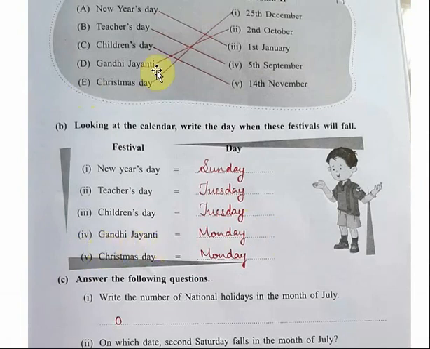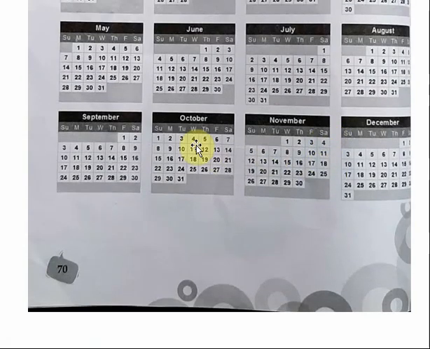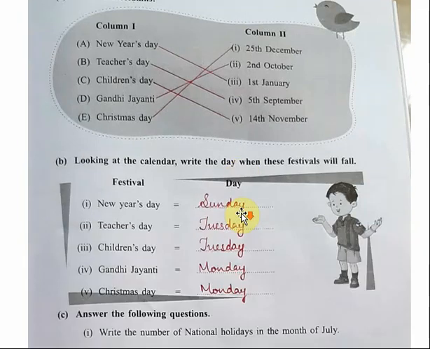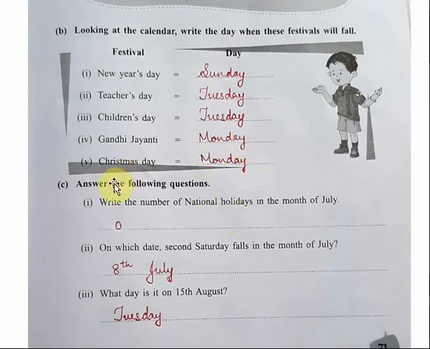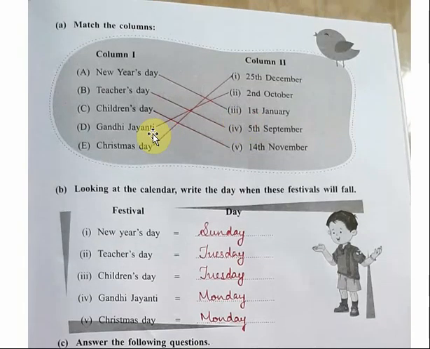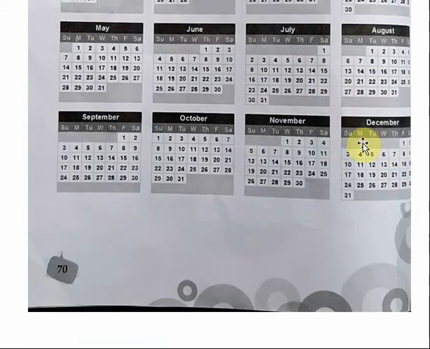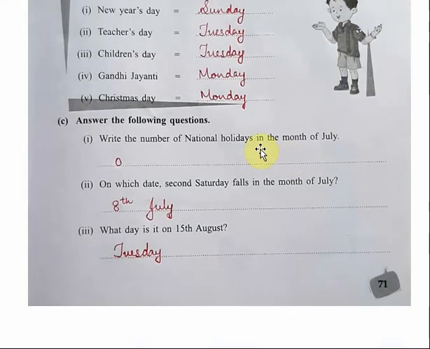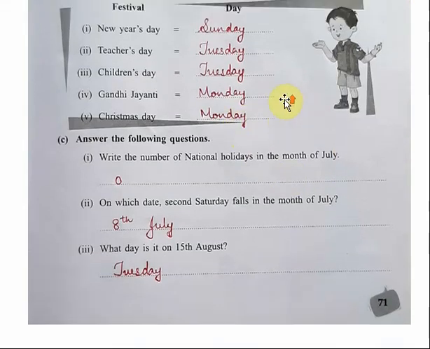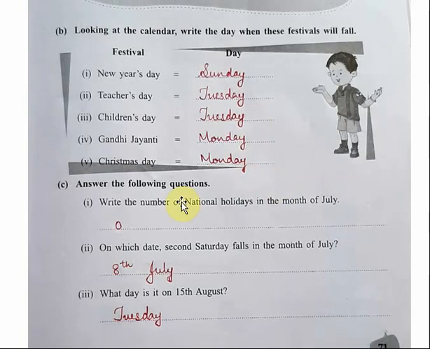Next one, Gandhi Jayanti. Gandhi Jayanti is celebrated on 2nd October and see the month October. On which day 2nd October falls? It falls on Monday. So you can write the answer here Monday. Next one is Christmas Day. Christmas Day is celebrated on 25th December. See the calendar. On which day 25th December falls? 25th December falls on Monday. So you can write the answer Monday here. Okay, so we got all the days.